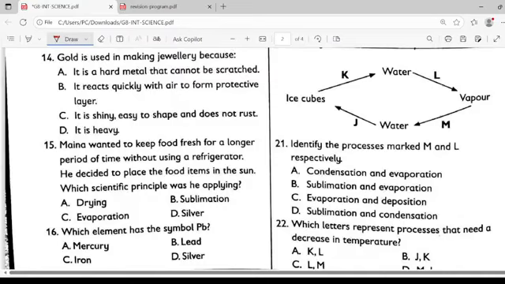Question 14. Gold is used in making jewelry because: it is a hard metal that cannot be scratched. That's false. It reacts quickly with air to form protective layers. No. It is shiny, easy to shape, and does not rust. Yes. Gold is always shiny, easy to shape, and never rusts. It is heavy. No. So the correct answer here is C for cat.